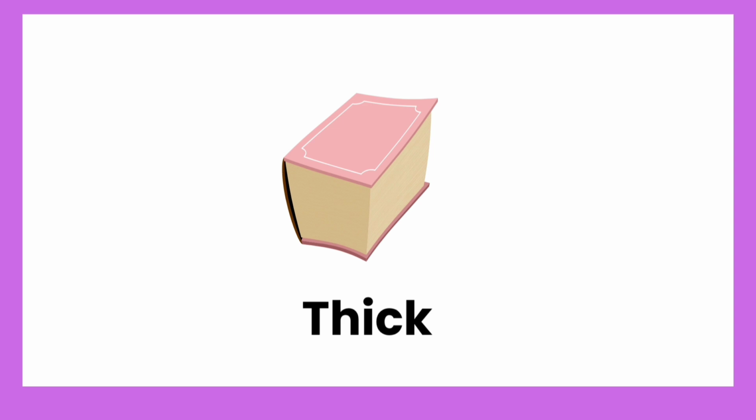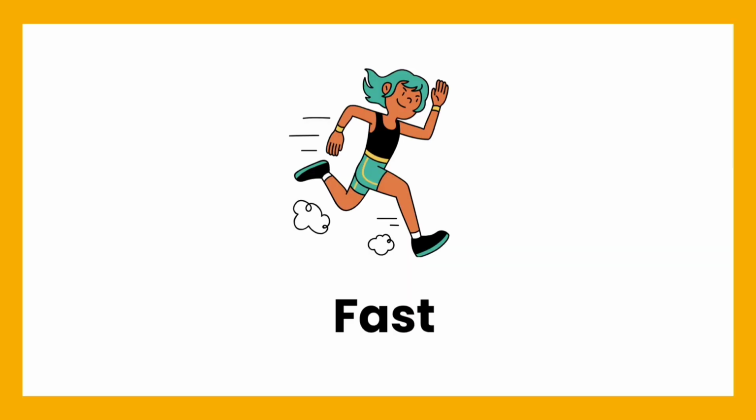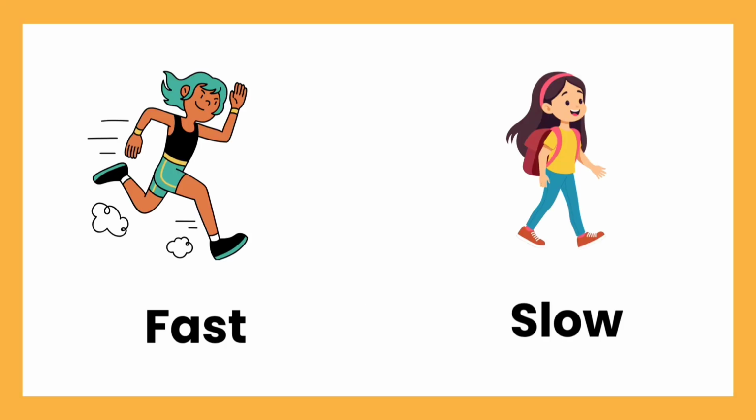Thick. What is the opposite of thick? Thin. Thick, thin. Fast. What is the opposite of fast? Slow. Fast, slow.